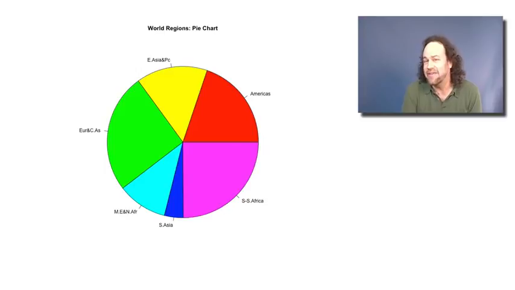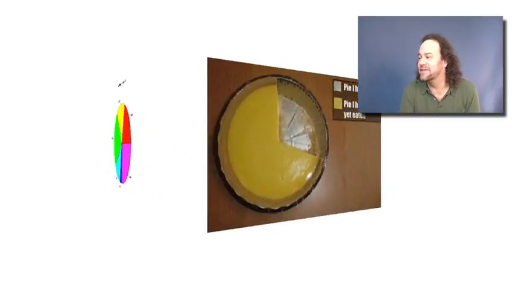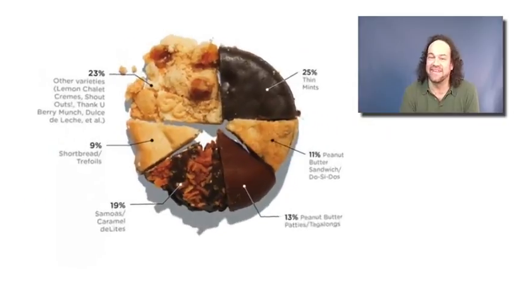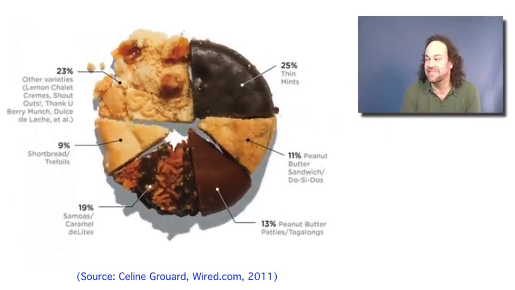In fact, some people have fun with them. Here's a cute little pie chart showing the amount of pie somebody's eaten or not, taking pie a little too literally. And here's another one that I think is quite cute, where they illustrate sales of Girl Scout cookies by actually making a pie out of pieces of the different cookies. Very clever.